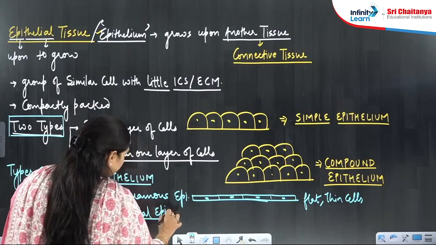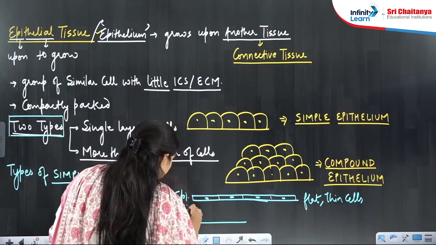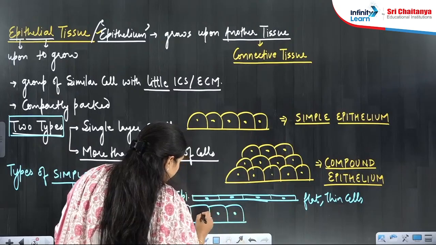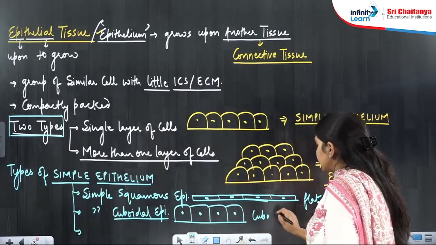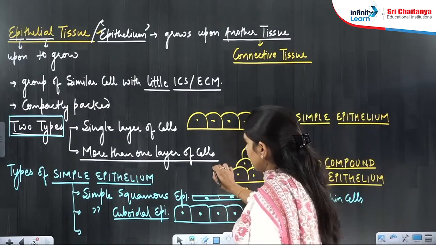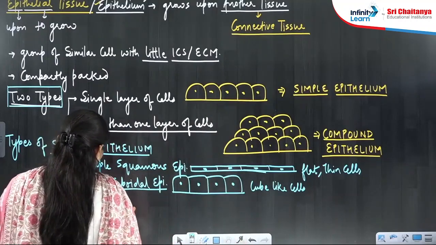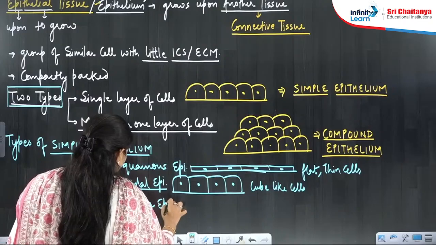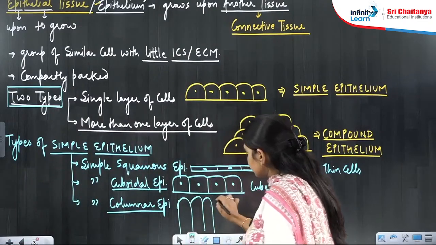Cuboidal epithelium is not flat. It has some surface area and some volume. These are cube-like cells, or cubical cells. And if it is simple columnar, then the cells will be columnar, cylindrical, like this.